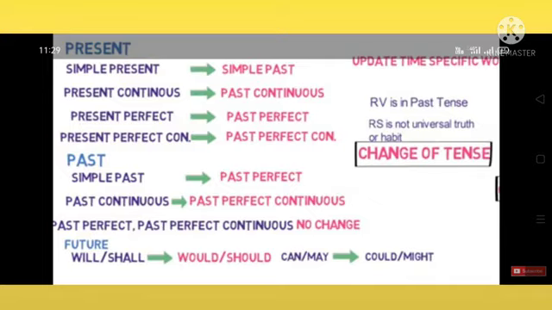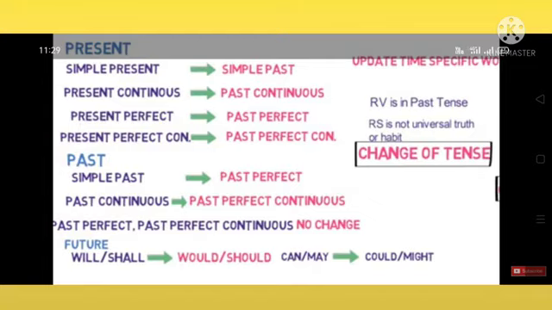Simple past changes to past perfect. Past continuous changes to past perfect continuous. Past perfect and past perfect continuous: no change between direct speech and indirect speech. In the future tense, will and shall change to would and should; can and may change to could and might. These are the tenses that will be changed.